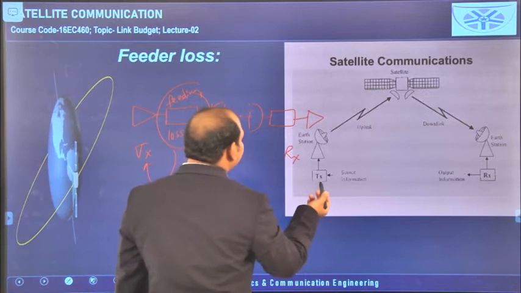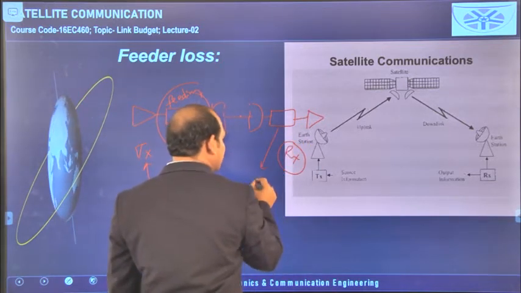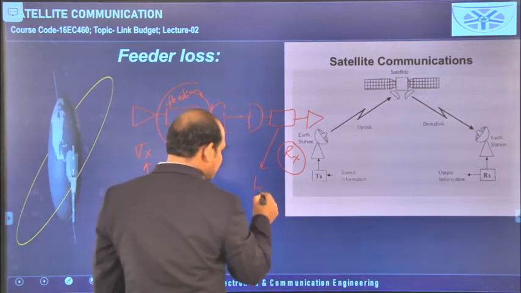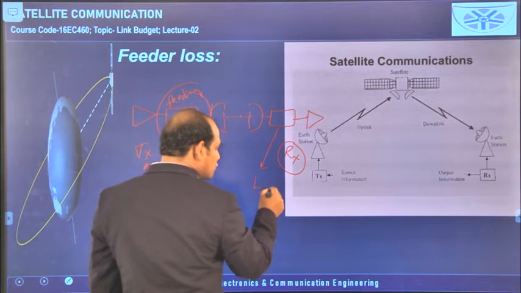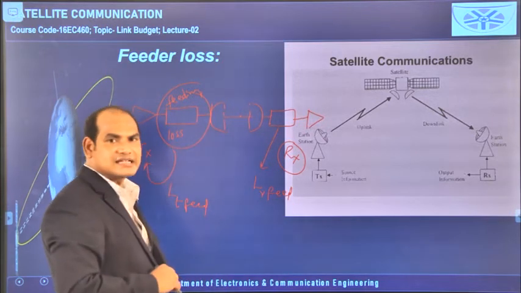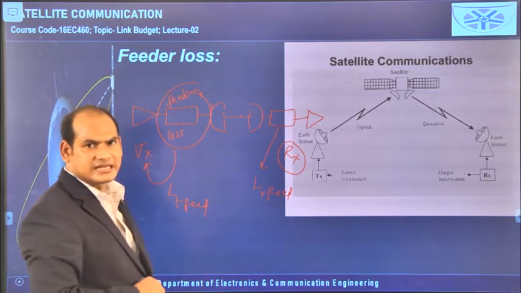Because of the feeding network available on the receiver side also, some loss is occurring, and that loss is represented with L, in the receiver section LR, due to the feeding network. So LR feed. Feeding losses are available in both the transmitting section and the receiving section.